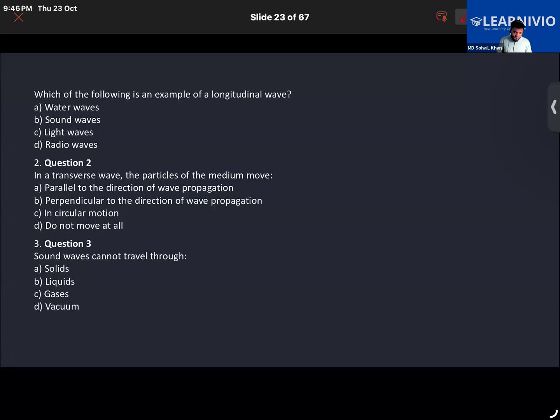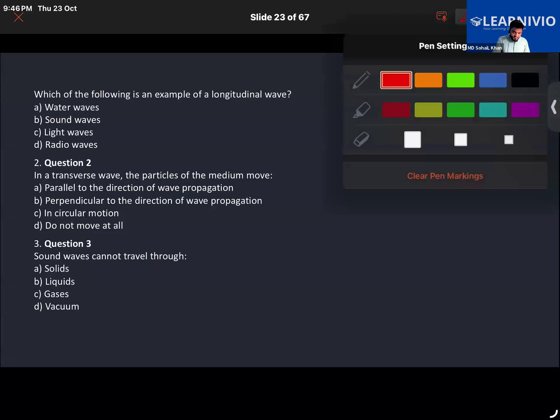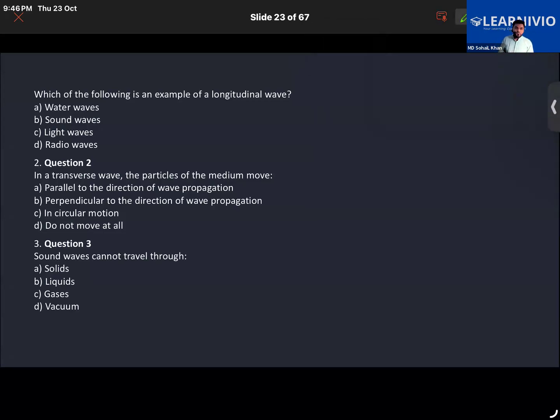So answer the following question: which of the following is an example of a longitudinal wave? Sound waves. That is clearly sound waves.